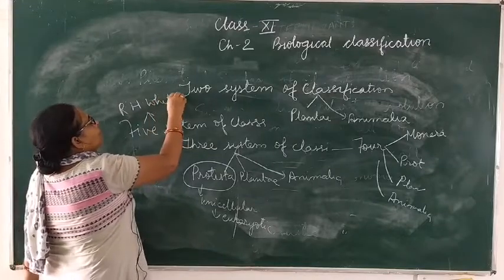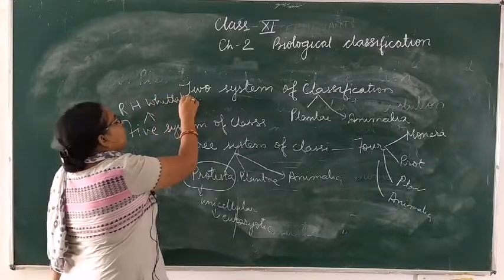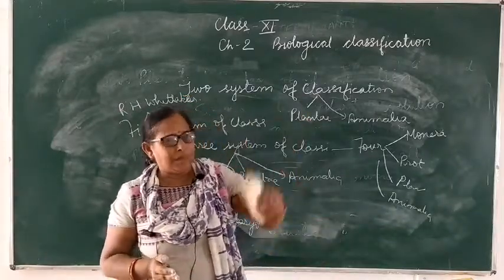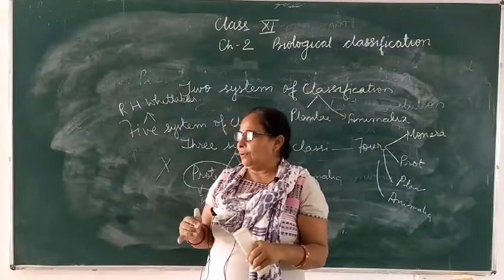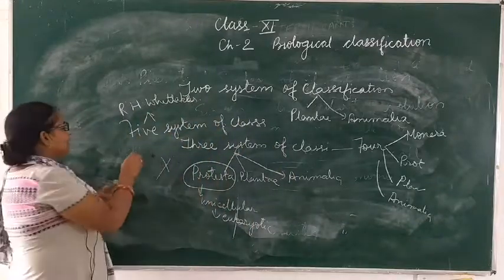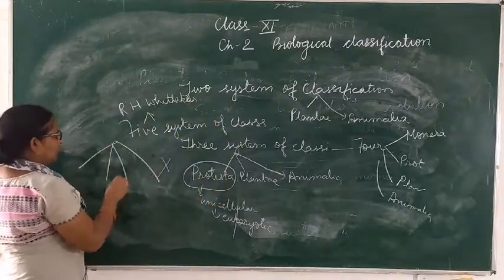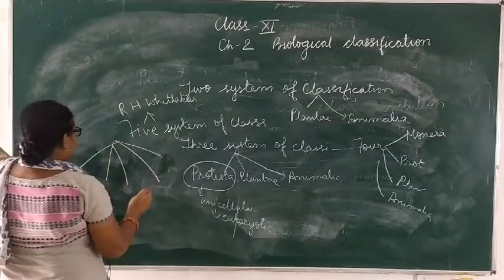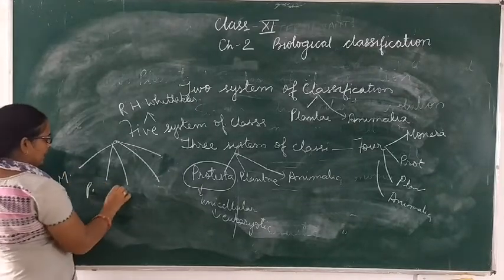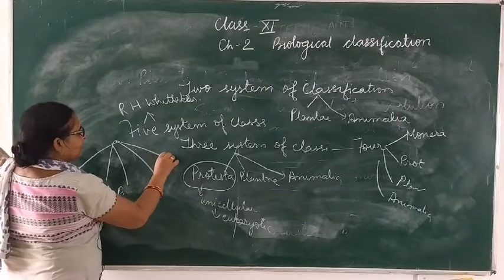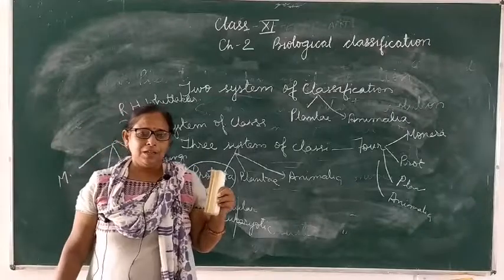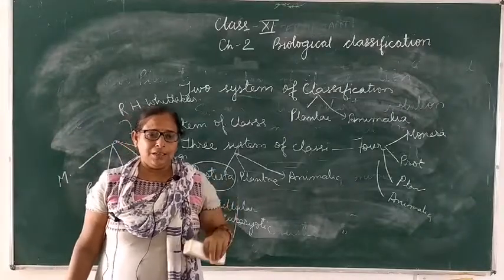R.H. Whittaker was a very clever scientist who analyzed all the organisms with all previous data, and with the help of carbon lineage data he introduced the 5 kingdom system of classification, in which all the organisms are accommodated: Monera, Protista, Plantae, Animalia, and then fungi. So this is your biological system of classification. Thank you. We will meet again in the next topic.